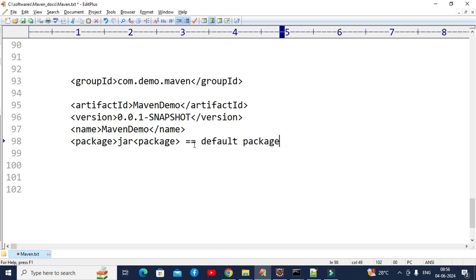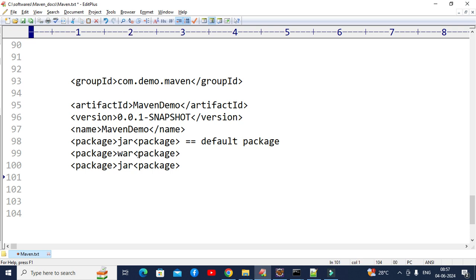If you don't specify, by default the package is jar, and if it is war, we need to add like this. Let me paste two times and then I will update this one. For war packaging, we need to update this one as war.